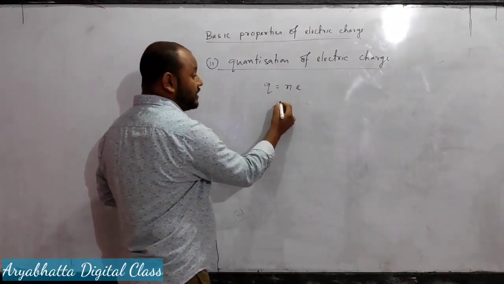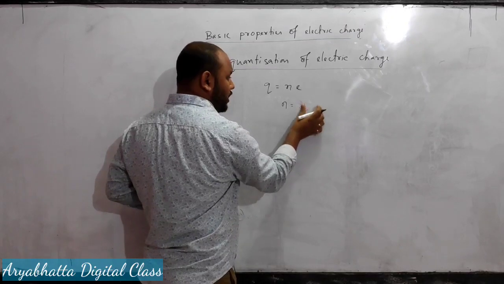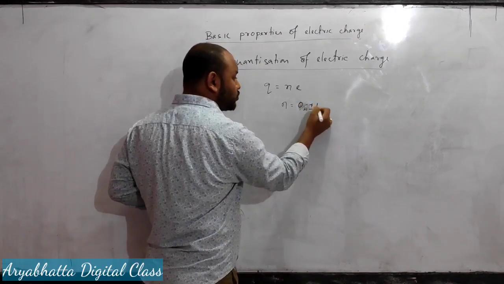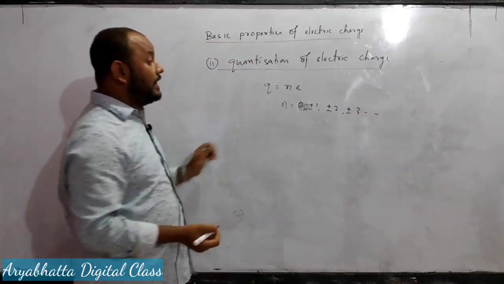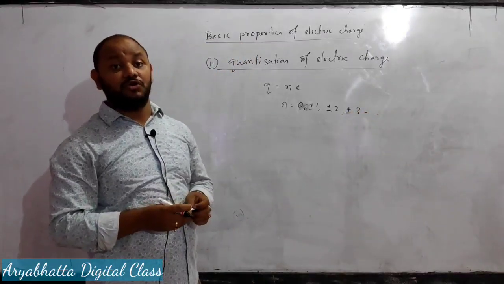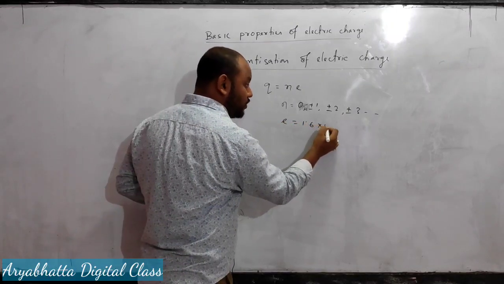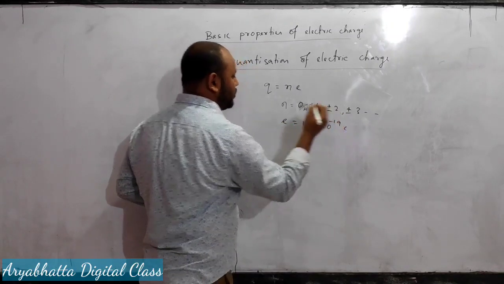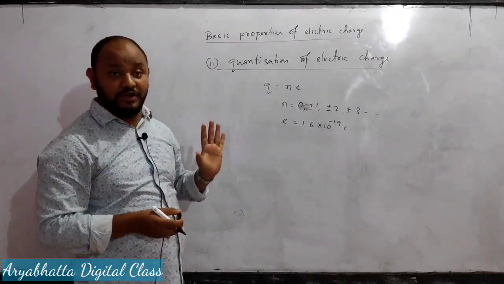Q equals n times e. Here n is an integer. n can take values 0, plus minus 1, plus minus 2, plus minus 3, and e is the basic electronic charge, and the value of e is 1.6 into 10 to the power minus 19 coulomb. Let me explain the quantization of electric charge.